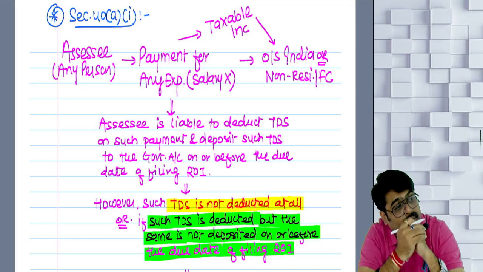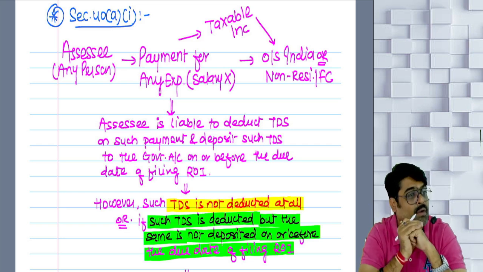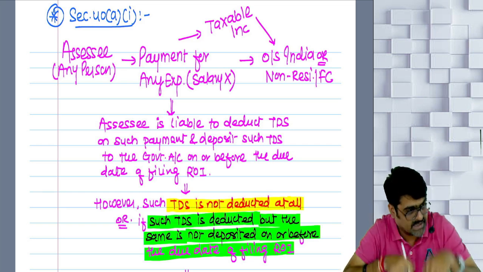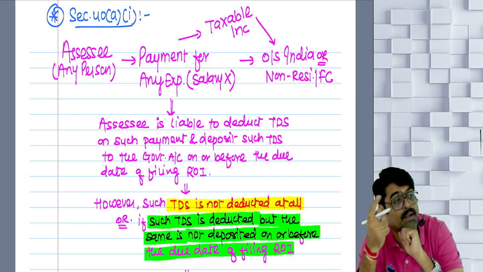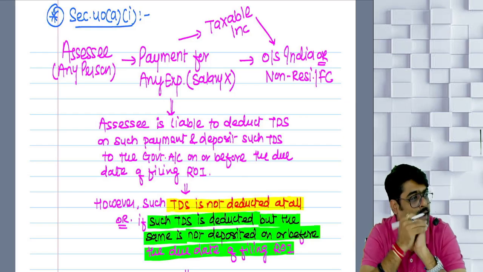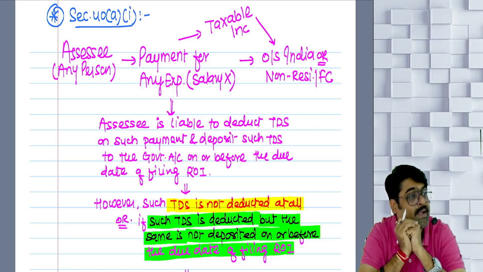But where is that party? Outside India. Non-resident, foreign company. Yes or no? Will they come to pay tax on this income in India? But don't you think you are the source of this income for him? Yes or no? At source only, you should deduct tax for us. TDS.